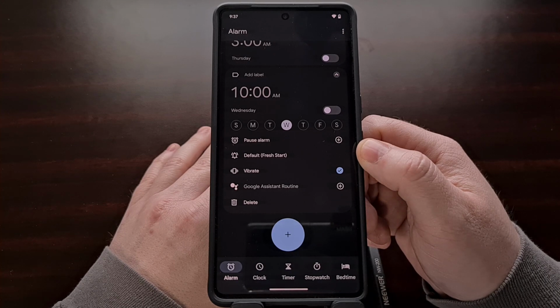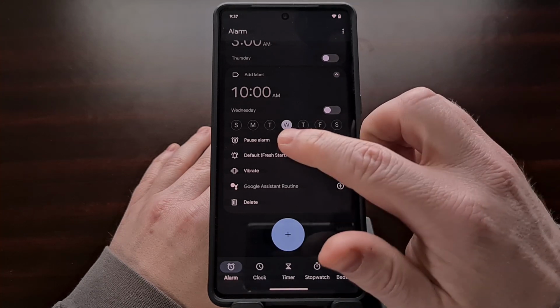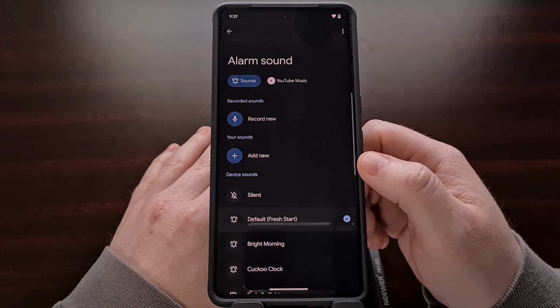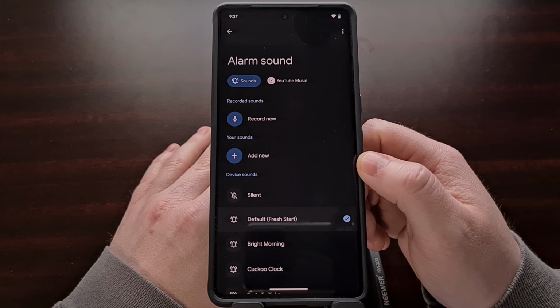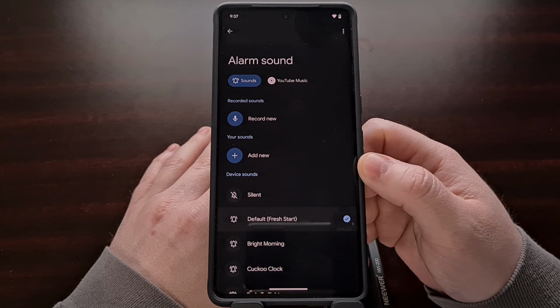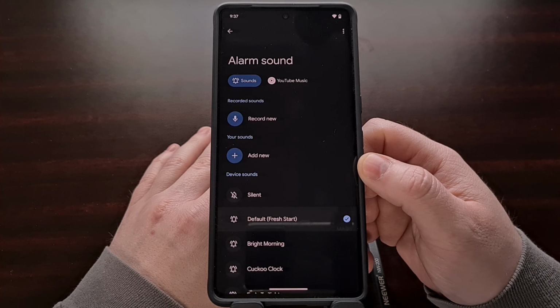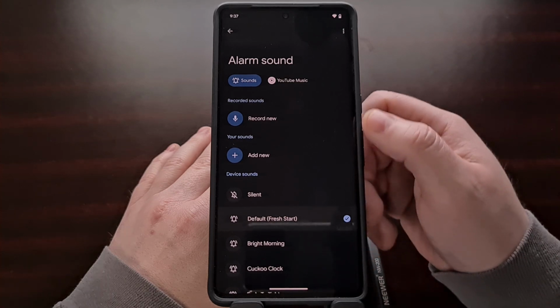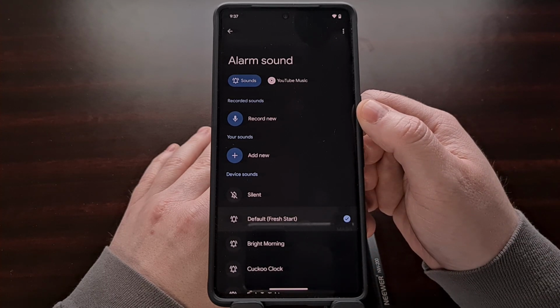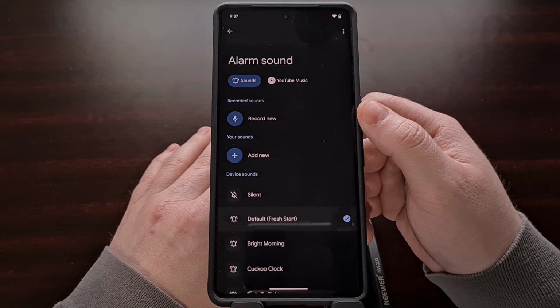Either way, we just need to tap on this bell icon so that we can then set up the audio that will be played when this alarm goes off. As long as you have updated the Google Clock application to version 7.3 or later, then you should see the Record New option right here in the list.